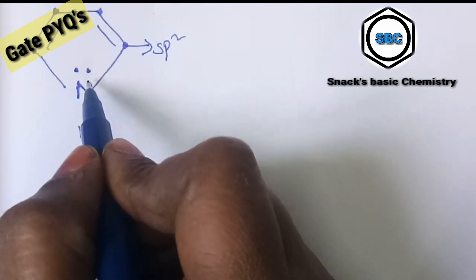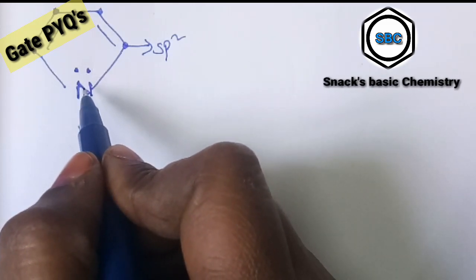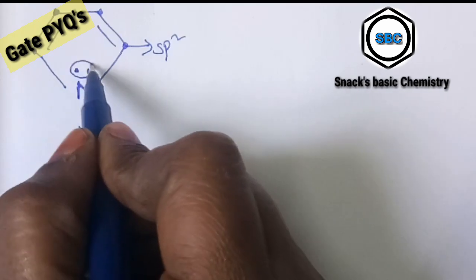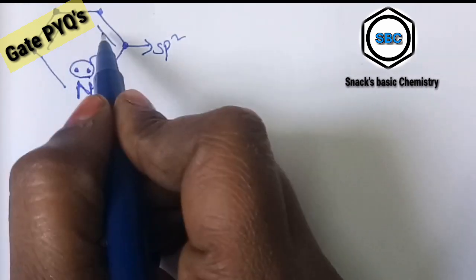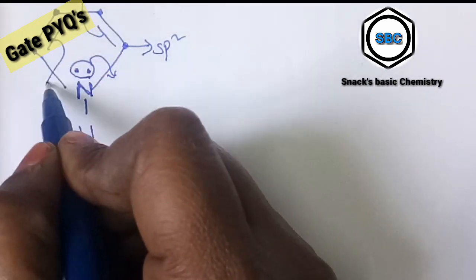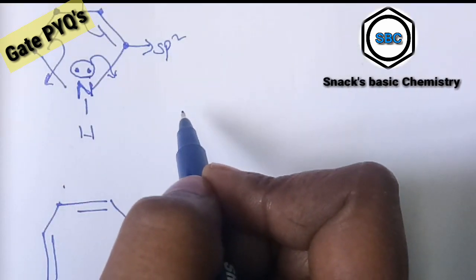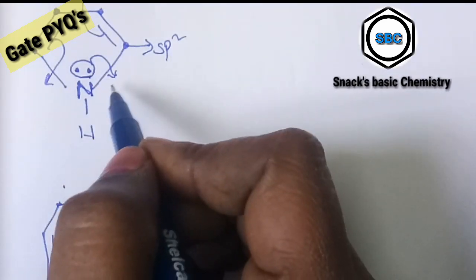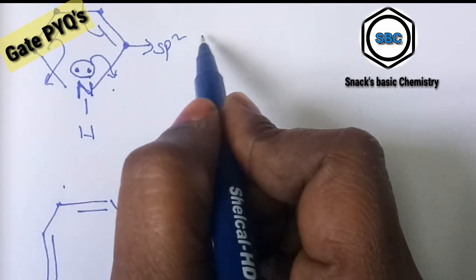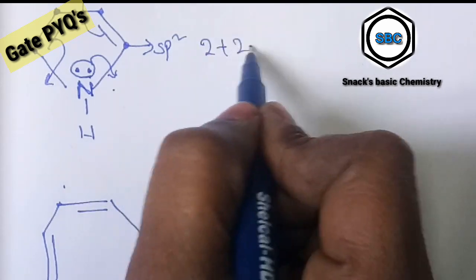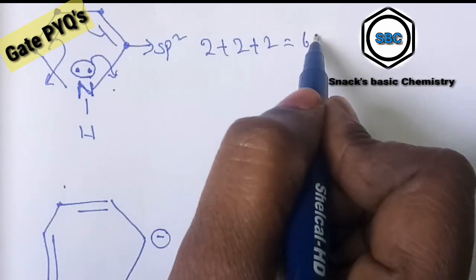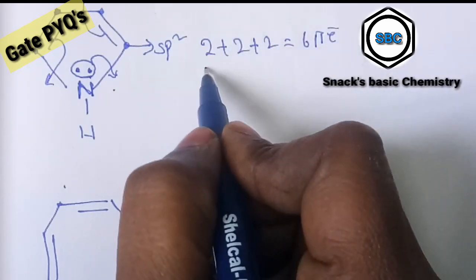These lone pairs also participate in pi bond formation, so it has proper conjugation. How many electrons are present? 2 plus 2 plus 2 is equal to 6 pi electrons.